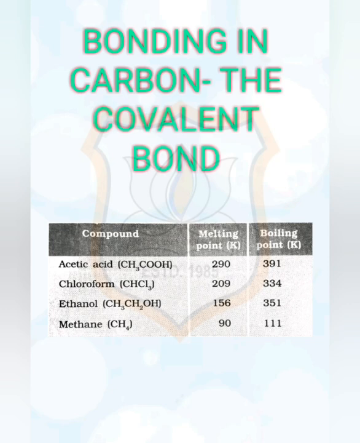We can conclude that the forces of attraction between the molecules are not very strong. Since these compounds are largely non conductors of electricity, we can conclude that the bonding in these compounds does not give rise to any ions.